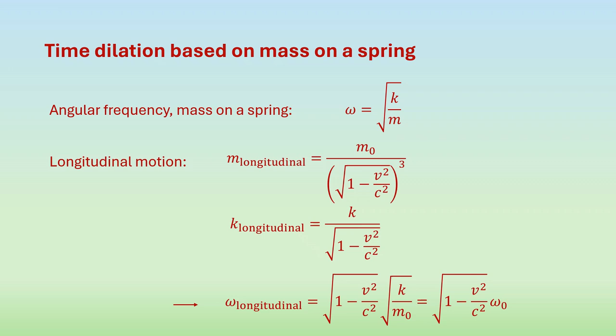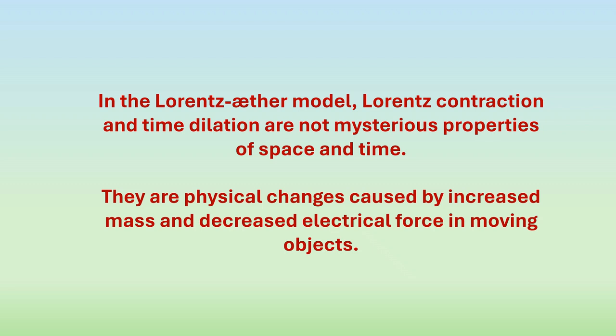Time dilation follows directly from the combination of the reduced force and the increased mass as well, simply by, for instance, the oscillation of a mass on a spring. When we do the calculation in different directions, we always find the same result, as should be the case. In essence, all oscillations slow down due to the balance of the reduced force and the increased mass, not due to some mysterious change in the nature of time.